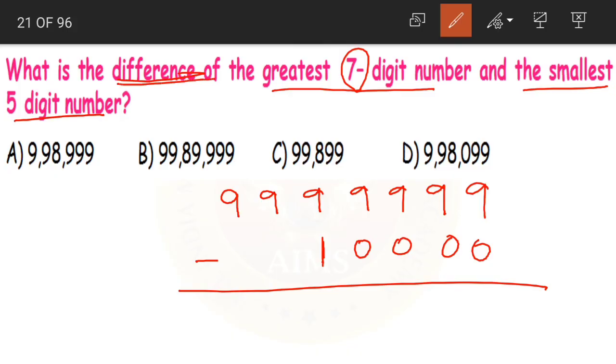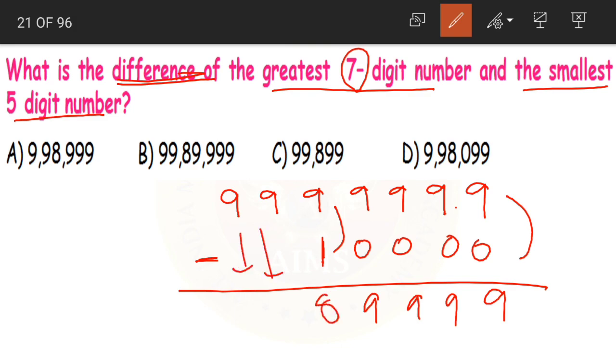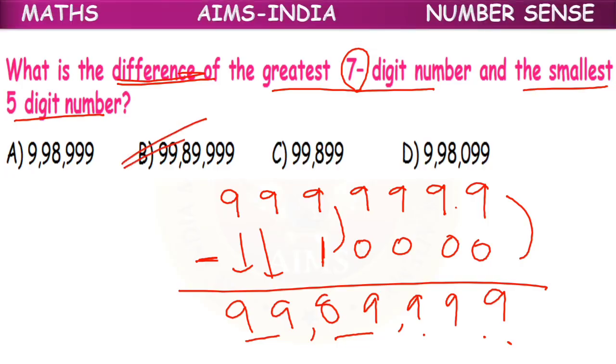Now we should find out the difference. Difference means subtraction. Yes. So now we have to subtract. 9 minus 0. What is 9 minus 0? 9. Again 9 minus 0, 9. 9 minus 0, 9. Now we have 9 minus 1, 8. And then the same two numbers brought down. What is our answer? 99 lakhs 89,999. That is option B is our correct answer.